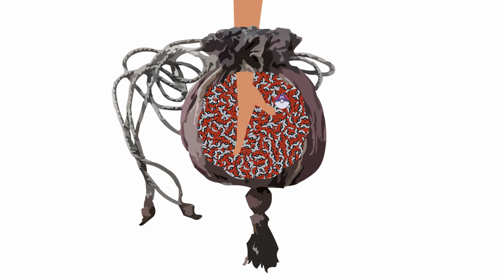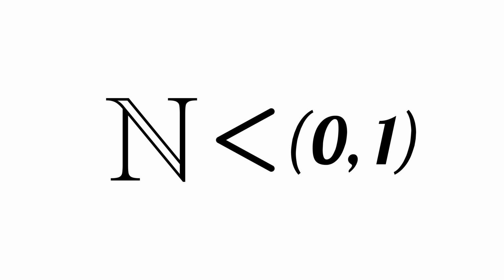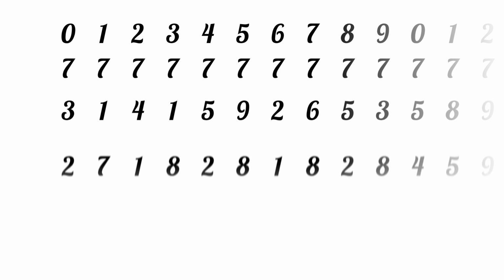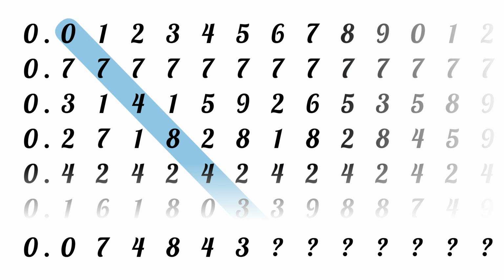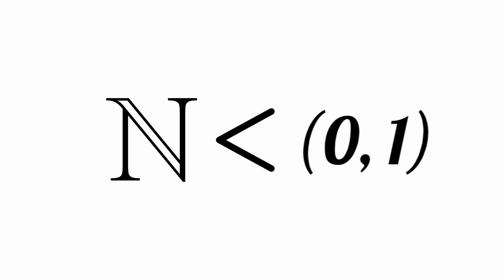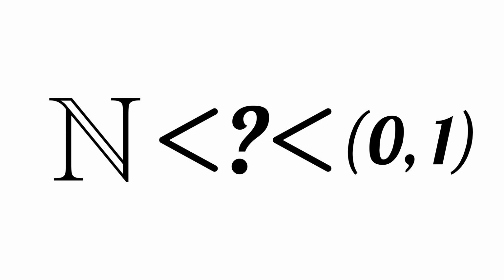At this point, you might be thinking, who cares about Pokemon? Well, actually, this argument is essentially the same to prove that there are way more numbers between 0 and 1 than there are natural numbers. Just replace the Pokemon with numbers, add a decimal point in front, and we can use proof by contradiction with diagonalization to create a number between 0 and 1 that should be on our list of numbers, but can't possibly be there. This establishes two different sizes of infinity, the amount of natural numbers and the amount of numbers between 0 and 1. Is there a size of infinity that lies between the two?